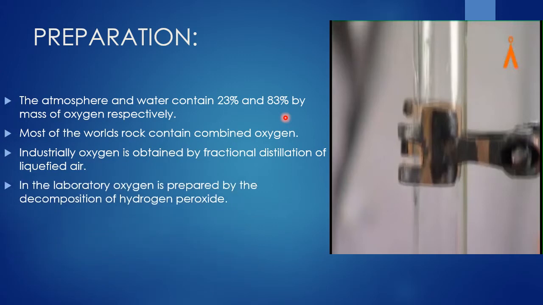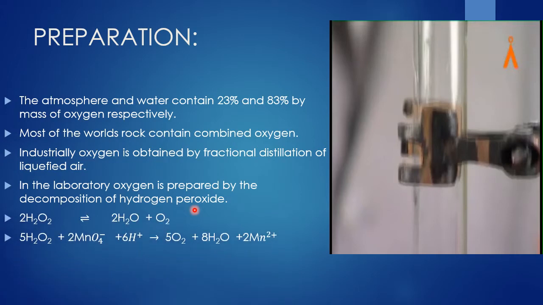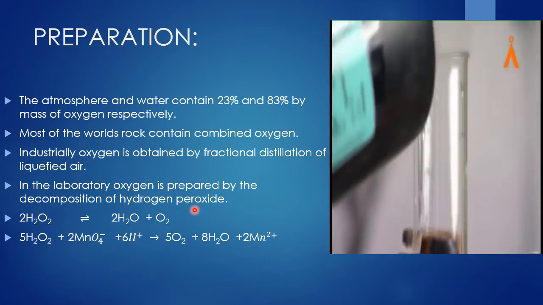Then in the laboratory, oxygen is prepared by the decomposition of hydrogen peroxide. In the lab, hydrogen peroxide is decomposed to give oxygen. Hydrogen peroxide decomposes in the presence of manganese dioxide, which acts as a catalyst. In the other method, hydrogen peroxide with potassium permanganate is oxidized to give oxygen and water.